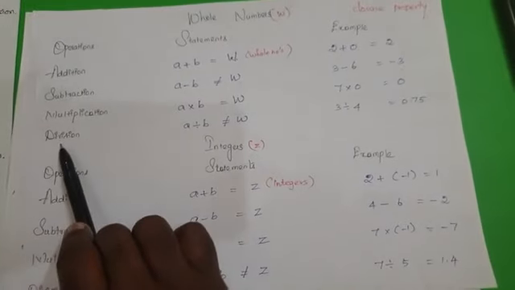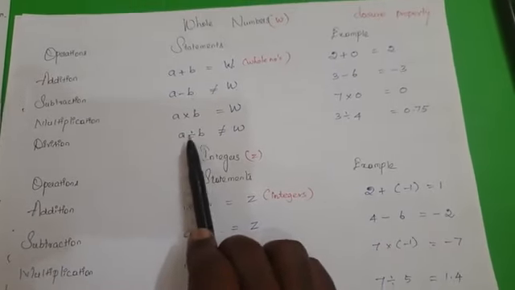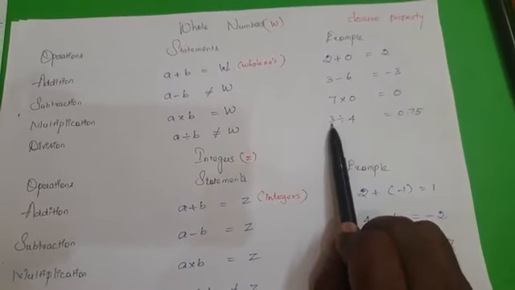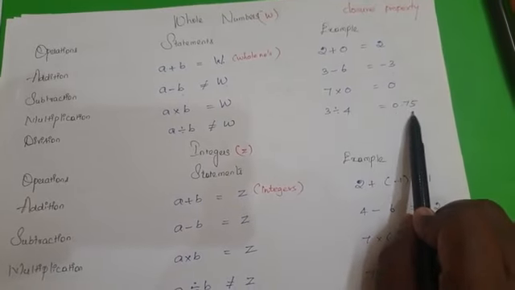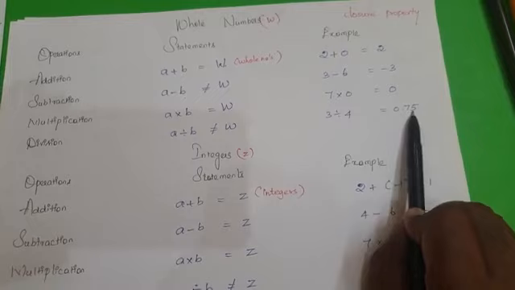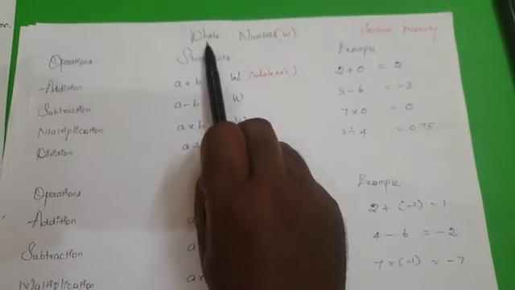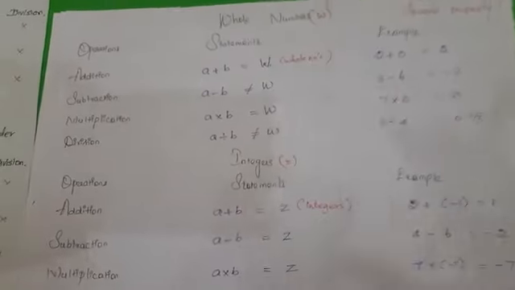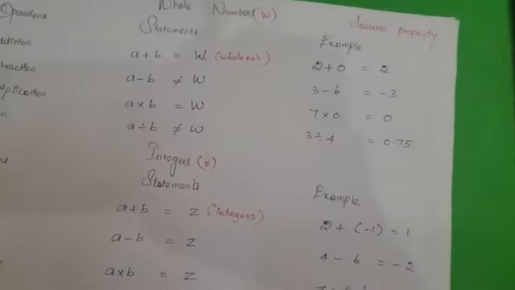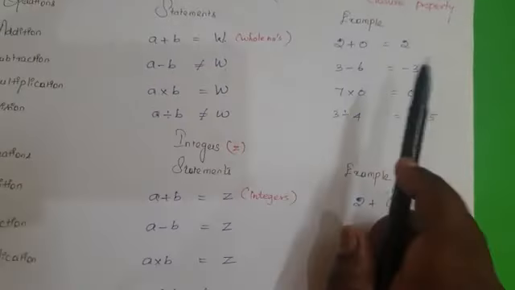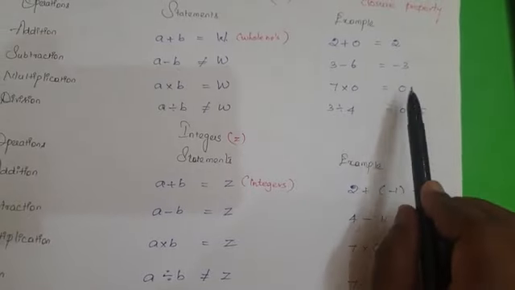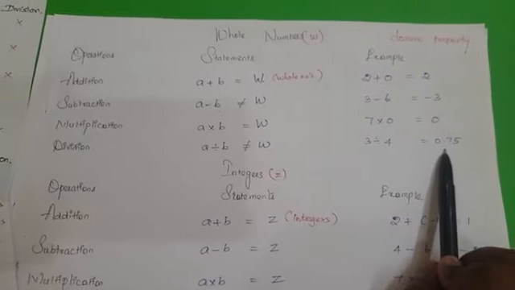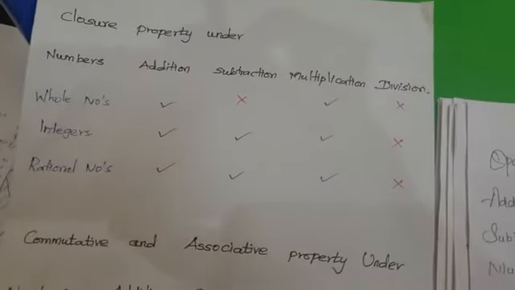The next one is division. Division of two numbers, A divided by B, is not always a whole number. Example, 3 divided by 4, which is nothing but 0.75. So 0.75 is a decimal number, not in the format of a whole number. So that will not be satisfied. So the sum is always a whole number, the difference is not always a whole number, the multiplication of two numbers is always a whole number, and the division of two whole numbers is not always a whole number. That's how the statement is proved for whole number properties.